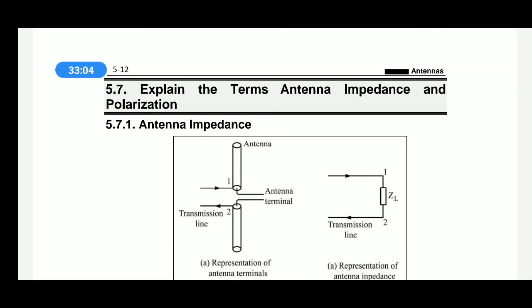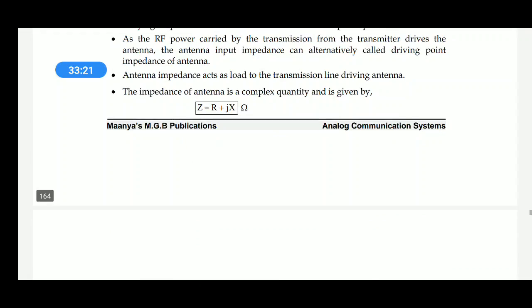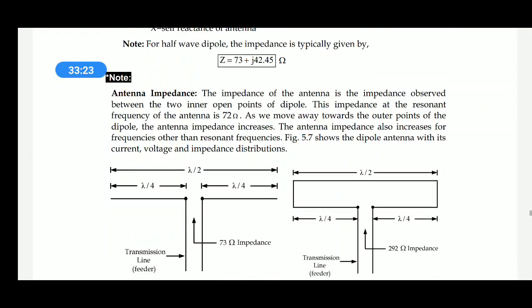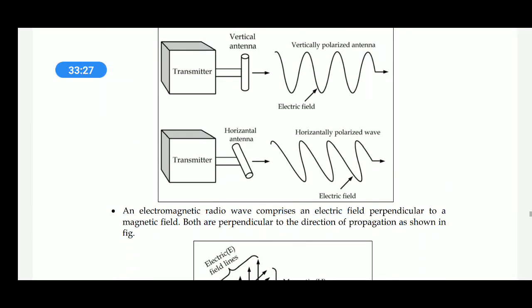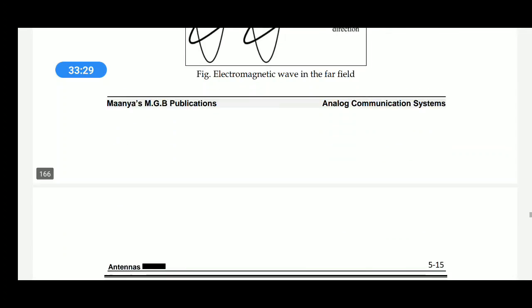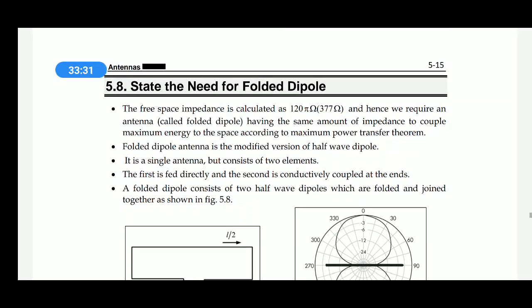And these are other terms: antenna impedance and polarization, power gain, antenna resistance, front to back ratio, directivity, beam width, bandwidth. In addition to those terms, there are other terms: antenna impedance and polarization. Need of folded dipole.